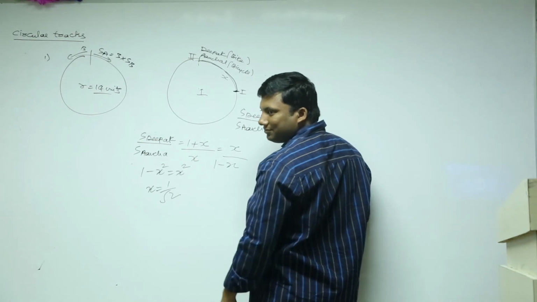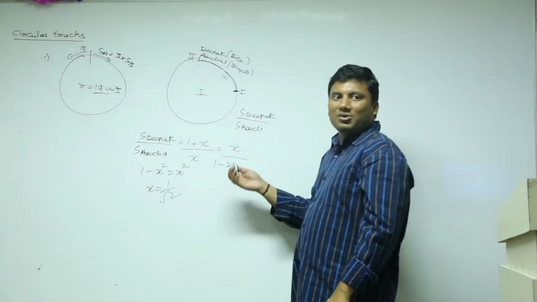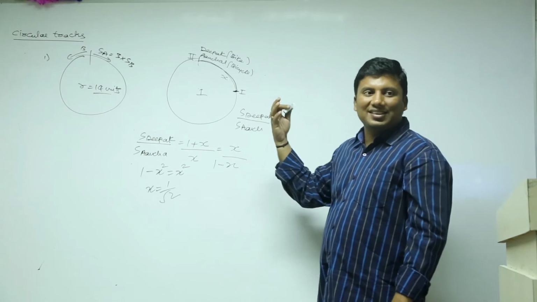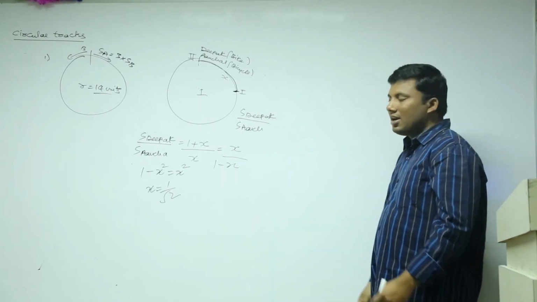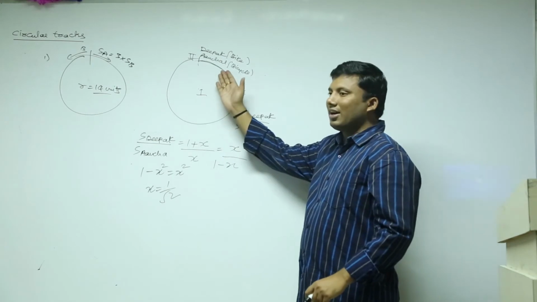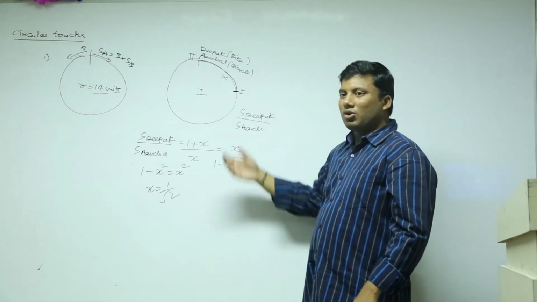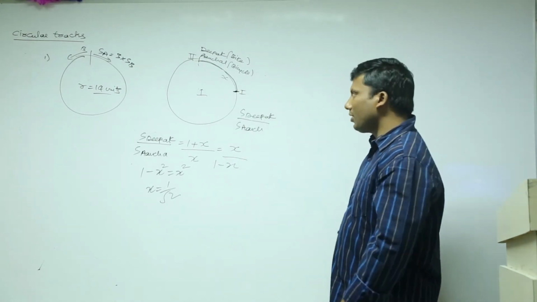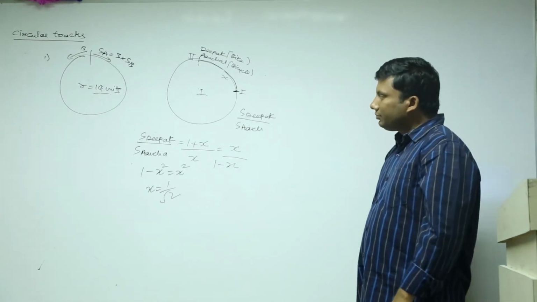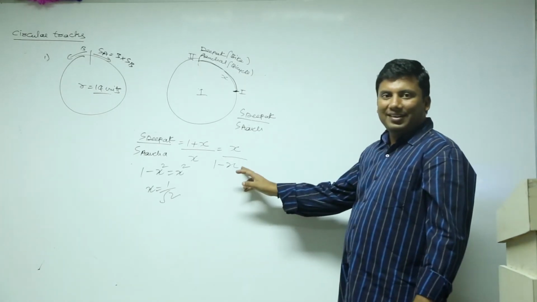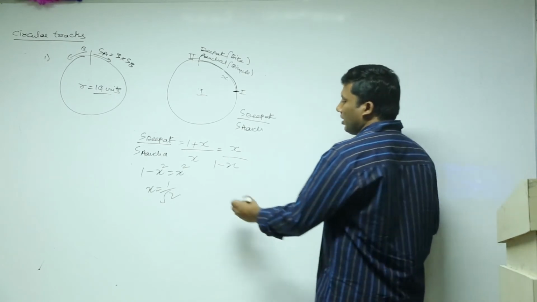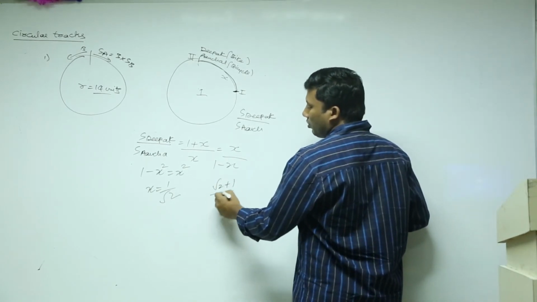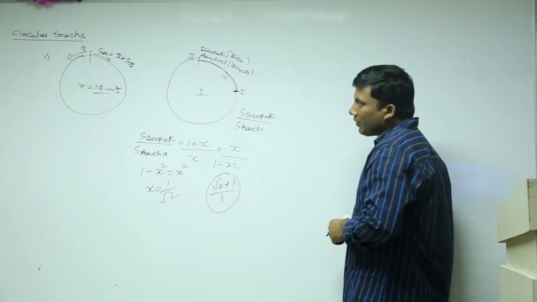The best way to solve these questions is to consider the circumference as 1. Easily, in one step you will get the answer. Otherwise you call it x, then y minus x. Why get into two equations? I hope it is clear. 1 plus 1 by root 2, so the answer is root 2 plus 1 is to 1.